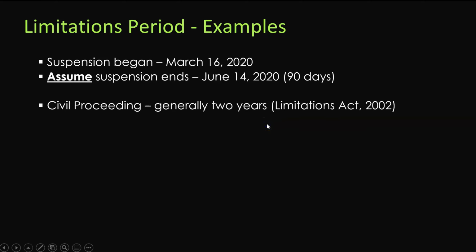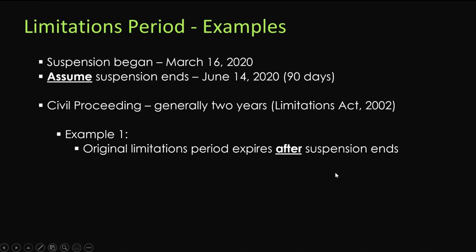90 days. Now, we know that for civil proceedings in Ontario, you have generally 2 years to commence your civil action from the time that the injury occurred. Now, in our first example, let's assume that your original limitations period was going to expire on a date that was after the suspension ended. So the original date was after June 14th, 2020.